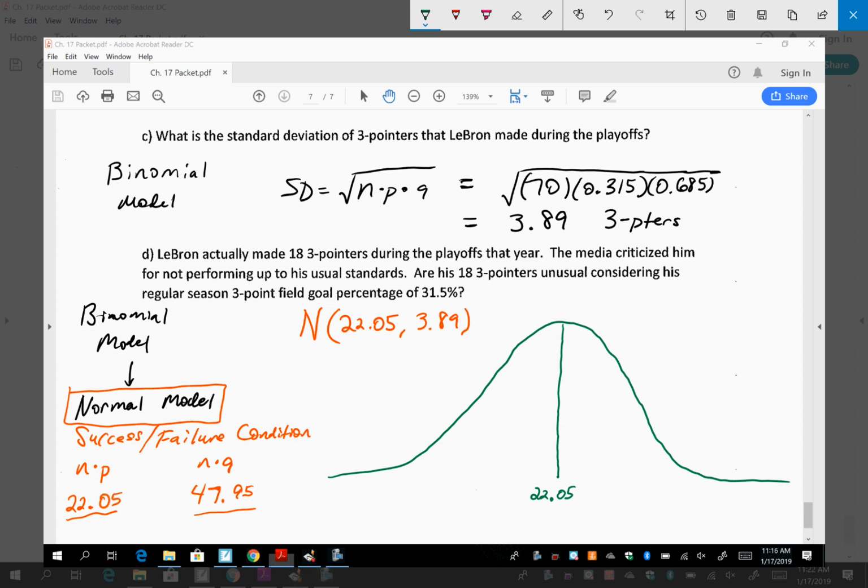Okay, so let's go both directions just for funsies. Let's go one to the right. So you take one to the right, 22.05, and add 3.89. 25.99? Did you write a 9 or did you write a 4? It's a 4. I mean, it doesn't matter, but I'm just making sure you know it's 4. Okay. Add another 3.89.